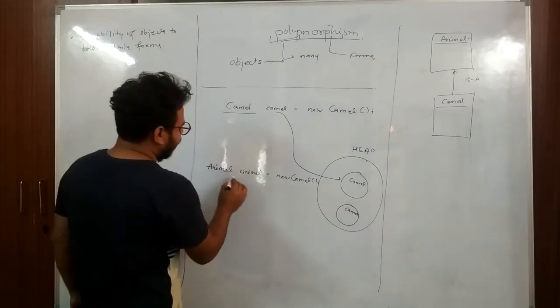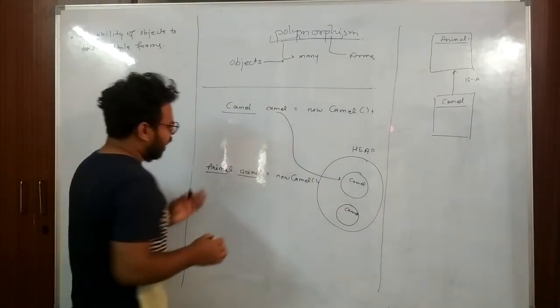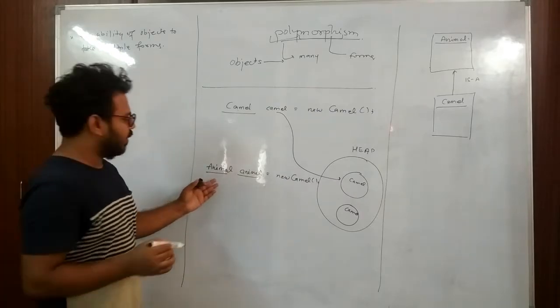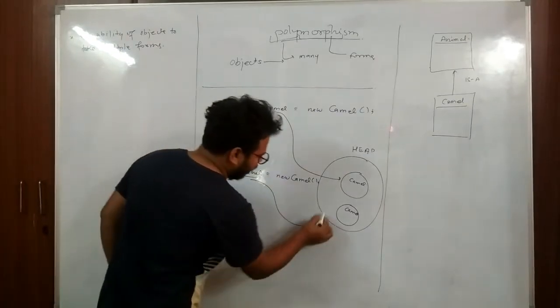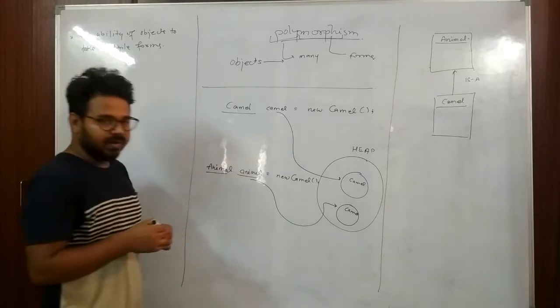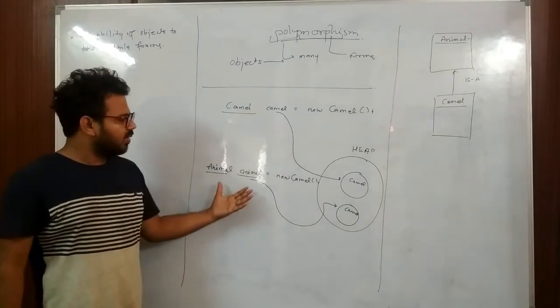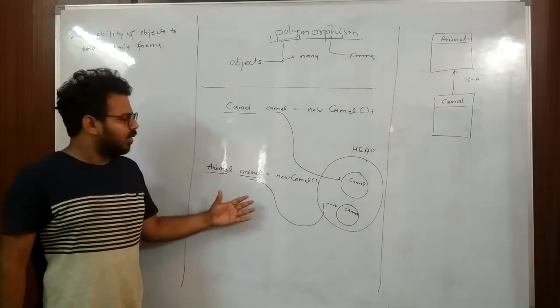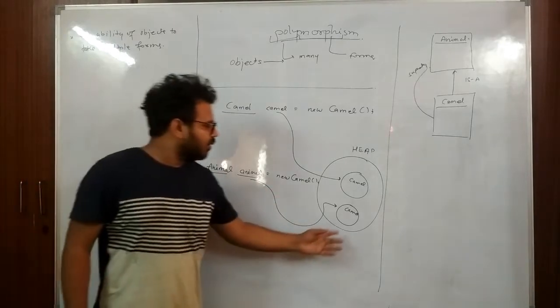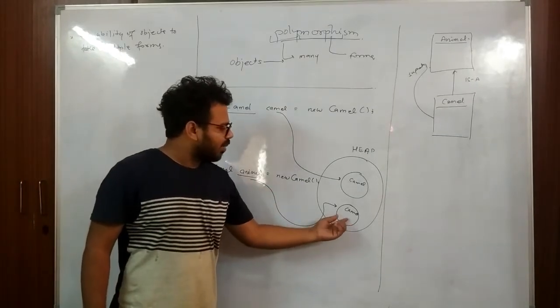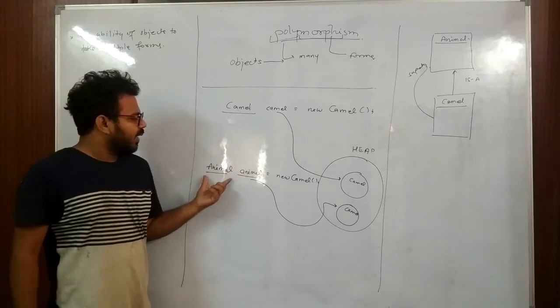Now we have this reference type as animal. This animal reference is pointing to this camel. So is it right, or what does this line mean? This camel object can be assigned to animal.